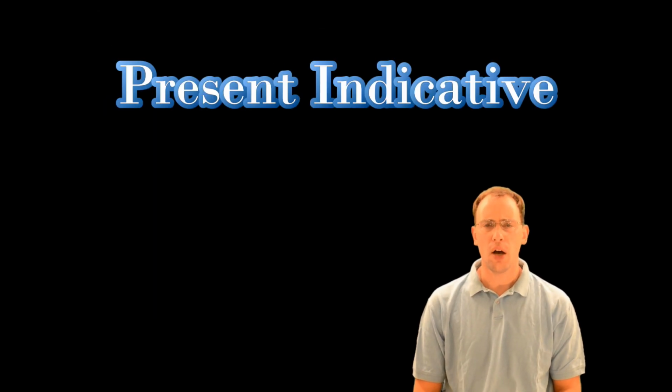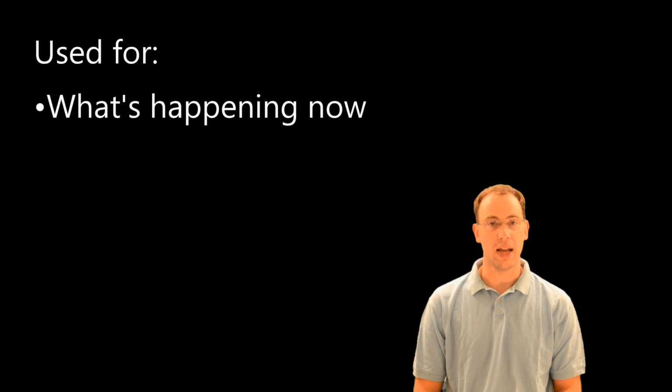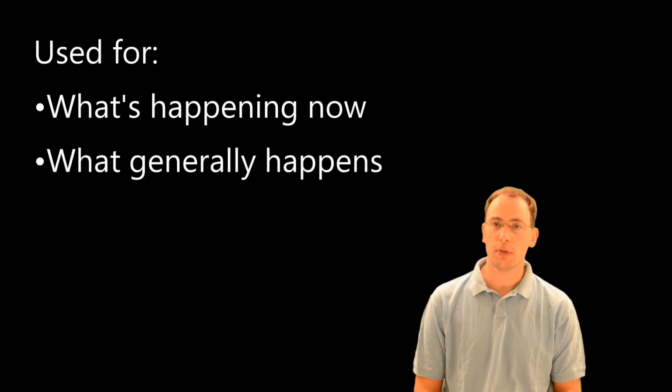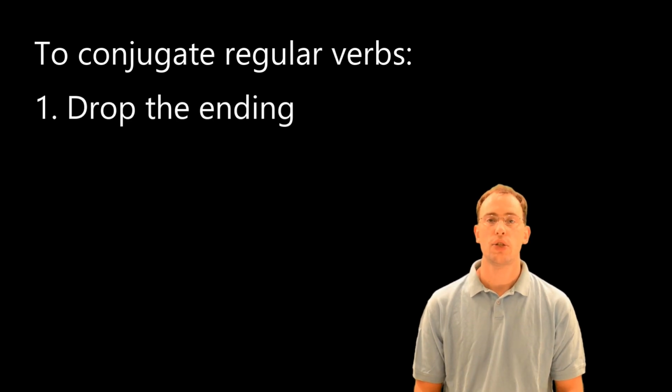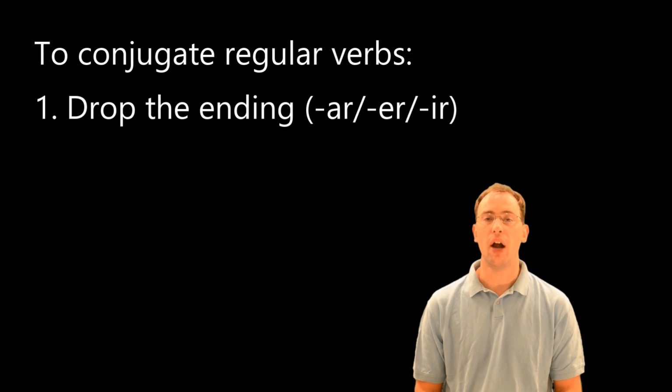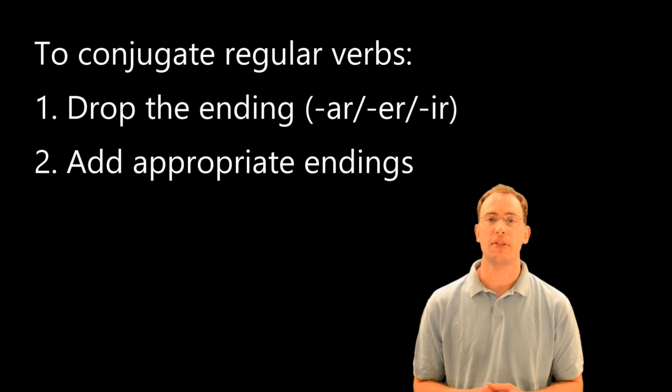Today I want to review el presente de indicativo, the present indicative, which we often refer to as simply the present tense. Now we use the present tense to talk about what's happening right now, or what generally happens. When conjugating regular verbs in the present tense, the first thing to do is drop the ending. So you're going to take the AR, ER, or IR and get rid of it from the end of the verb. After that, you need to add the appropriate present tense endings.